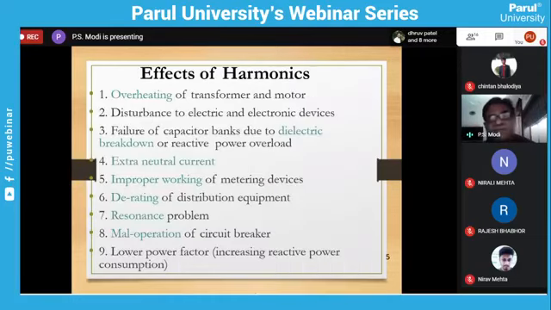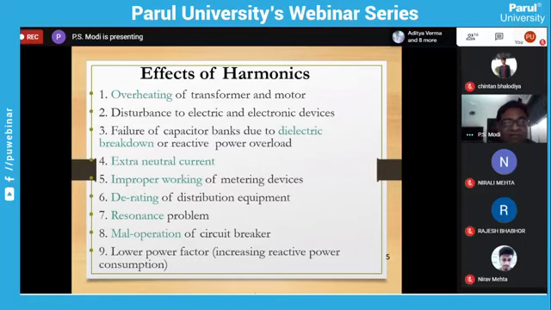Now, what are the effects of harmonics? Someone will think, okay, when we are using the converter, it generates harmonics, then what is the need of doing all these things? We are getting the characteristics, whatever the load demands. Then why should we worry? But it has so many adverse effects.